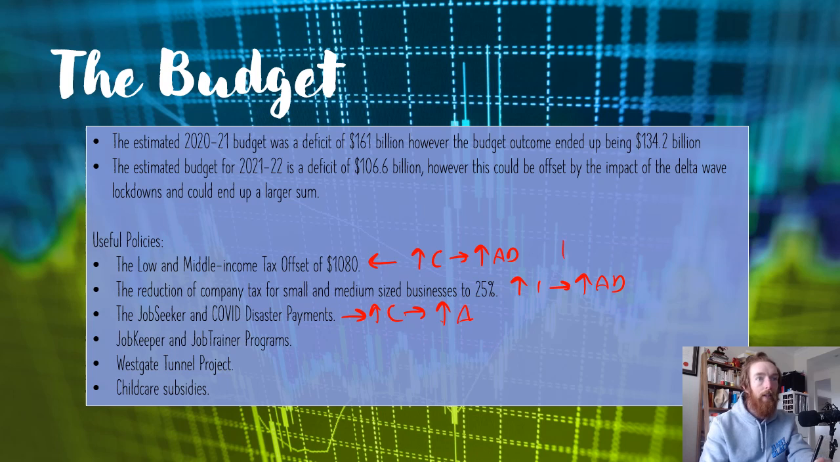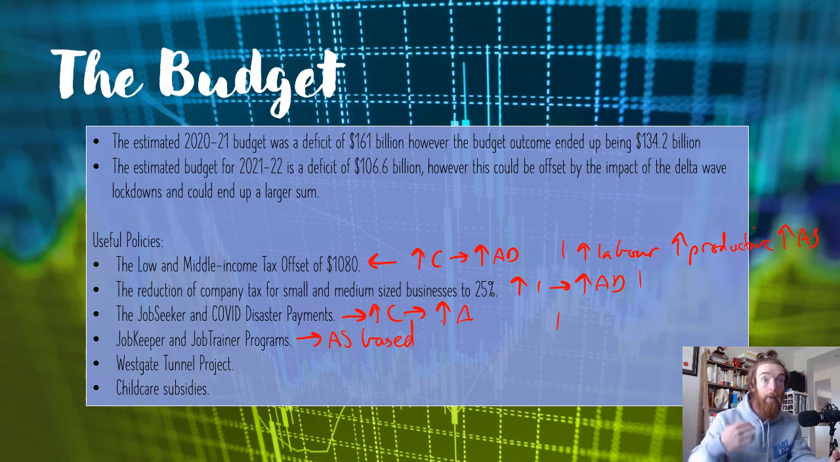If you want to use these for aggregate supply, with the low and middle income offset, it would be about increasing motivation to work. So therefore that would increase the availability of labor and make them more motivated. So we'd be more productive, and therefore that would increase aggregate supply. With the company tax one, it means businesses would want to produce more. JobKeeper and JobTrainer tend to be AS based because it's going to make the quality of labor better and therefore increase our productive capacity, make us more productive, and therefore increase aggregate supply.